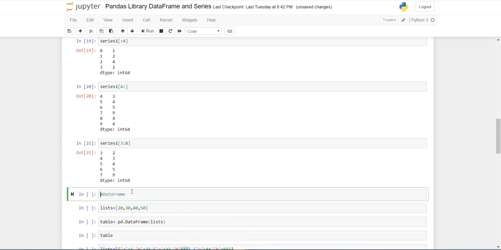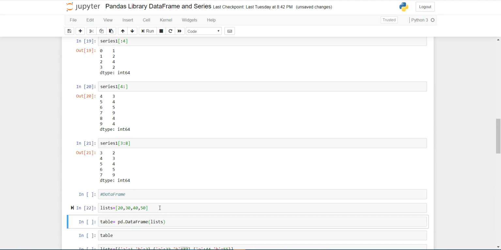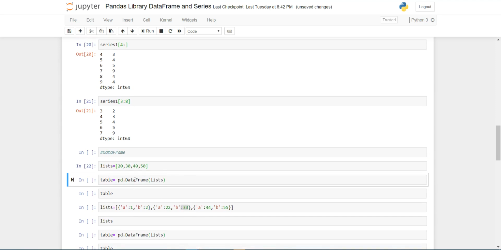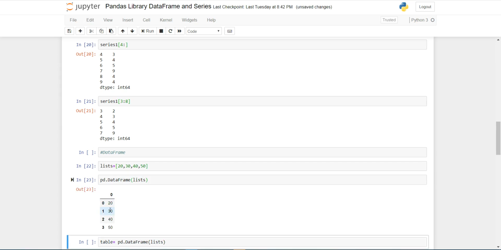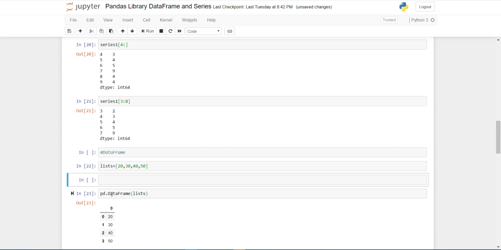Now coming to the data frame. Here I am creating a list whose name is listed. Within the pandas library I have the DataFrame function. In the DataFrame function I am passing the list, so it creates a data frame. A data frame by default creates the index as whole numbers and the column as a whole number. So there is only one column, so it starts from 0. The column name is 0.